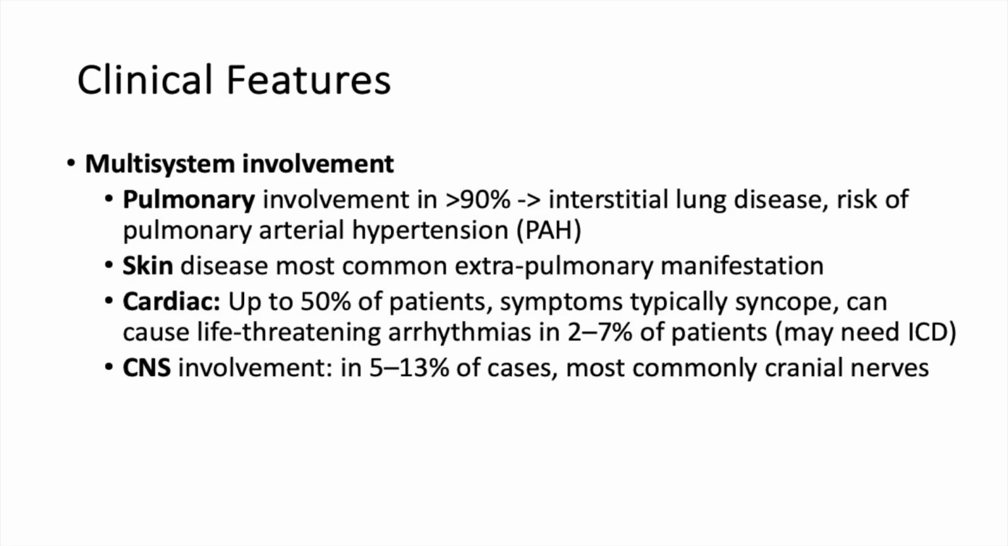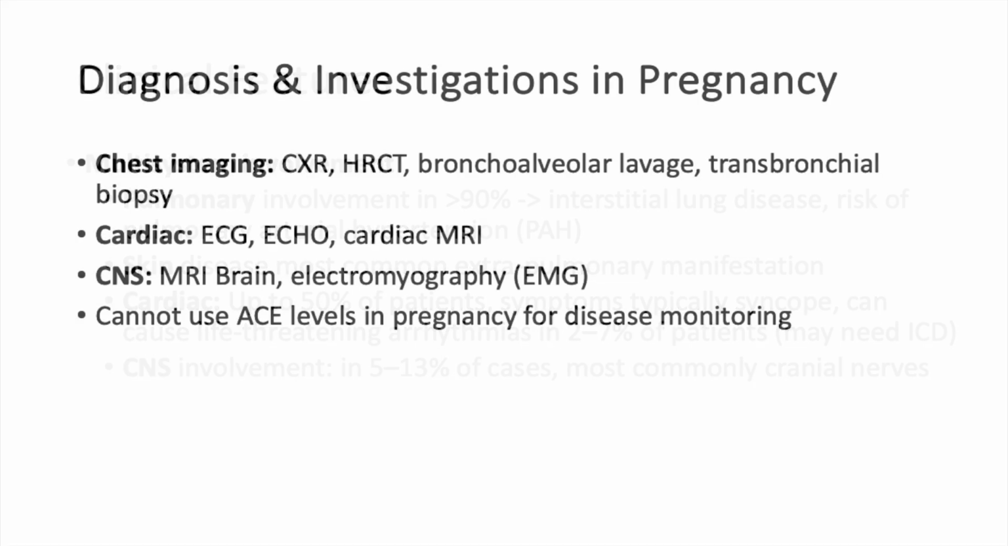Up to 50% of patients experience cardiac symptoms, typically syncope, due to infiltrative myocardial disease, and this can cause life-threatening arrhythmias in between 2 to 7% of patients, which sometimes requires an implantable cardioverter defibrillator, or ICD. Central nervous system involvement with sarcoidosis occurs in 5 to 13% of cases, and this is most commonly in the cranial nerves. The diagnosis of sarcoidosis is primarily one of exclusion, but is based on 3 predominant criteria: clinical presentation, the presence of non-caseating granulomas in tissue samples, and the exclusion of other granulomatous disease.